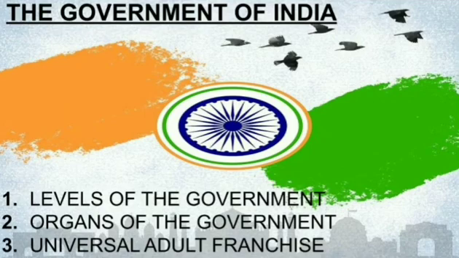Now there are organs of the government. The government works in three different organs. Legislature makes the laws. Executive implements the laws. And judiciary sees whether the laws are followed or not. Only writing them is not enough.